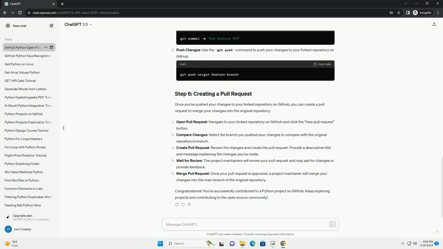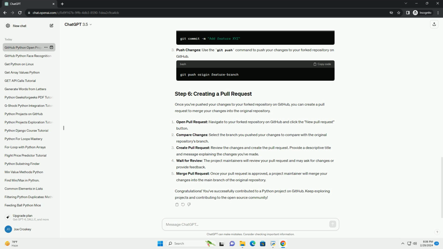Once you've pushed your changes to your forked repository on GitHub, you can create a pull request to merge your changes into the original repository. Open pull request. Navigate to your forked repository on GitHub and click the new pull request button. Compare changes. Select the branch you pushed your changes to compare with the original repository's branch. Create pull request. Review the changes and create the pull request. Provide a descriptive title and message explaining the changes you've made.